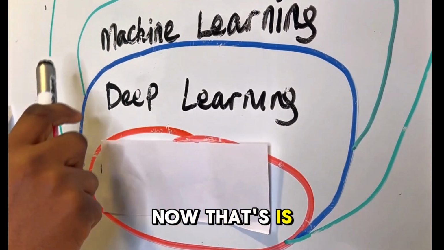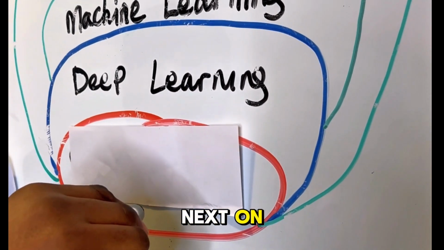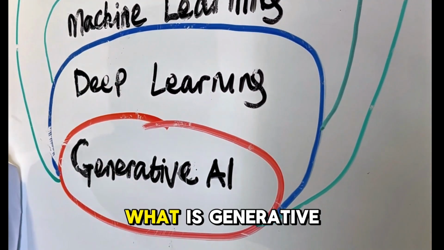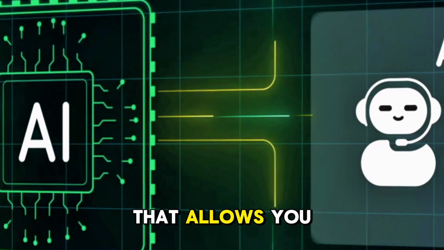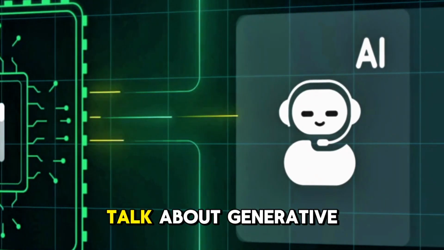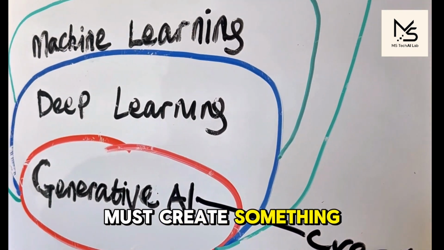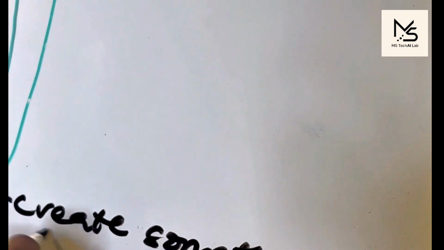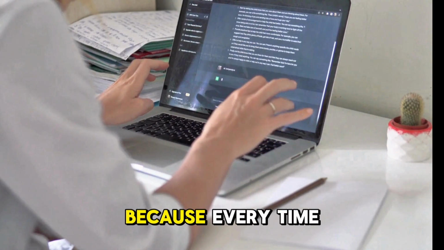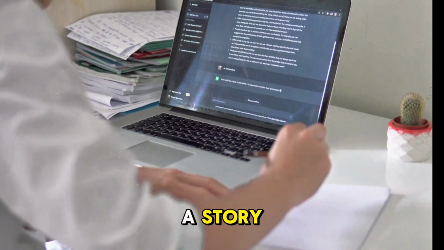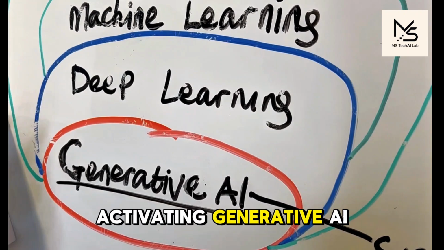Now, that is very important because deep learning builds the foundation on what we're going to speak next on, which is generative AI. What is generative AI? Generative AI is inside deep learning and is basically a type of AI that allows you to create something new. So when we talk about generative AI, it means we must create something new. And that's why it's called generative AI. So AI that generates. Why is that important? Because every time you ask an AI to create a story, to create a picture, or to write computer code, what you're basically doing is you're activating generative AI.